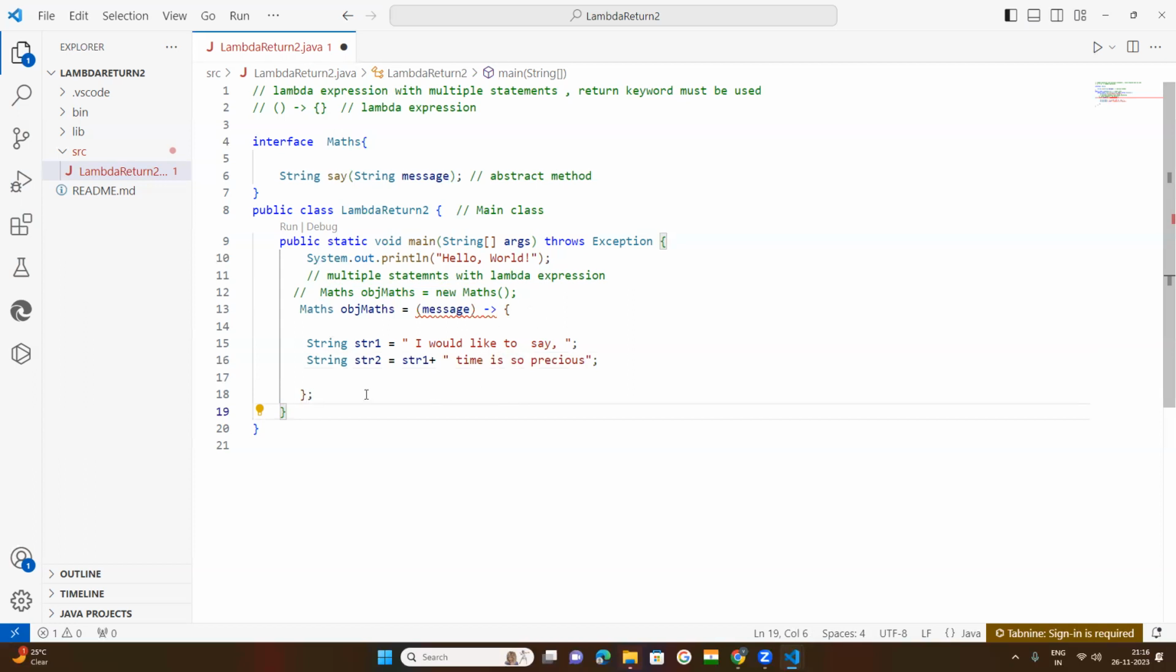Now we need to use the return keyword. Where should we use it? Because I told you the return keyword is to be used here. So after these two statements, I will use return S2. Return what? Return string 2. Already it is helping us.